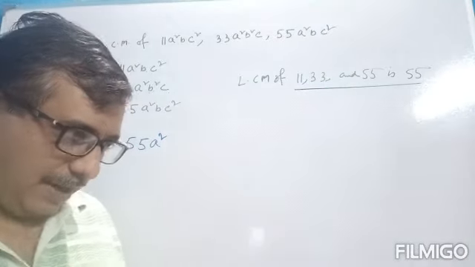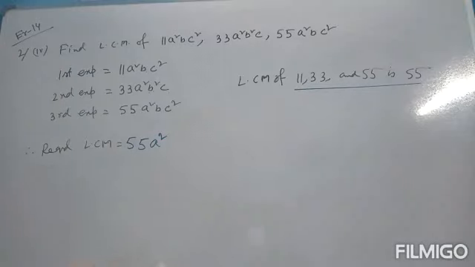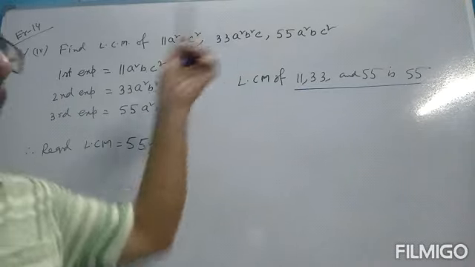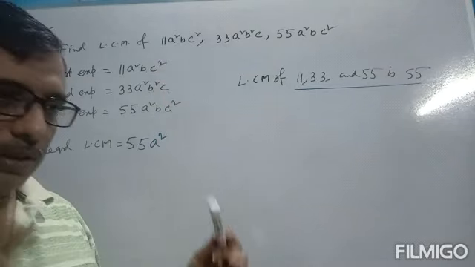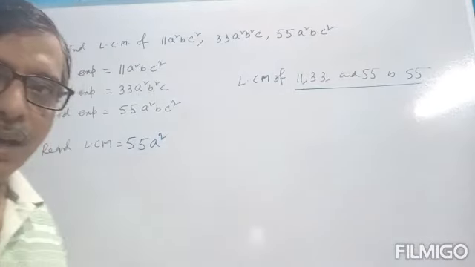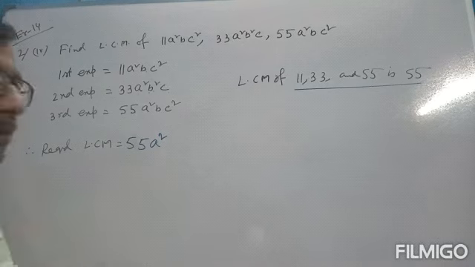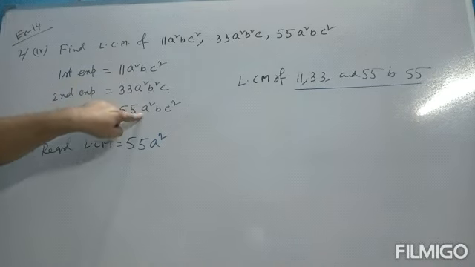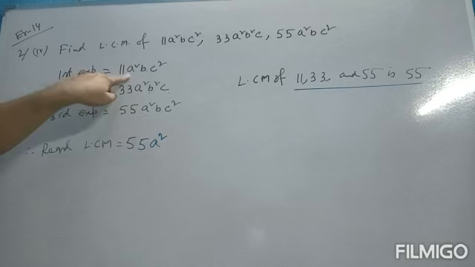Again I repeat, if it is not given, if a, b, c lie between this and that, assume that a, b, c are greater than 1, like in the previous problem. So write down the highest power. That means a square is the highest power.